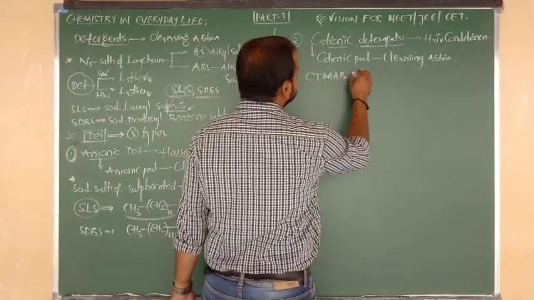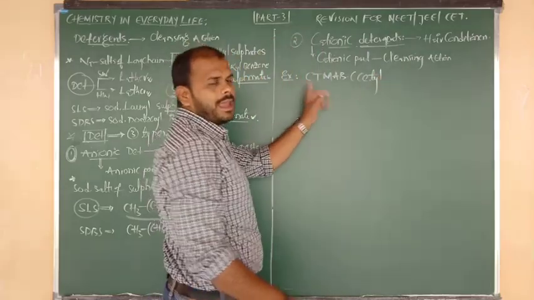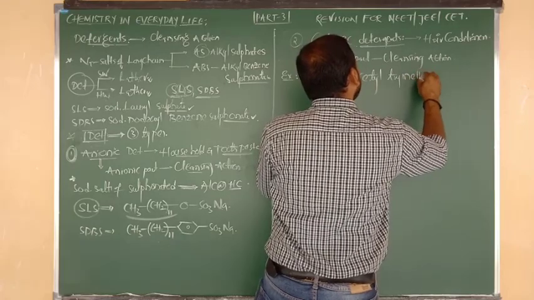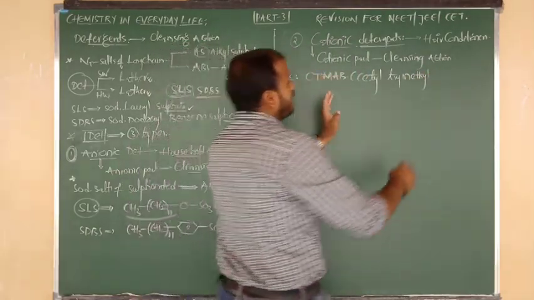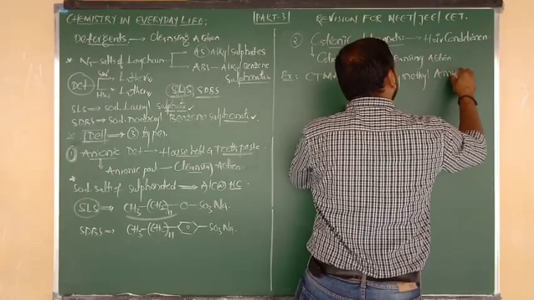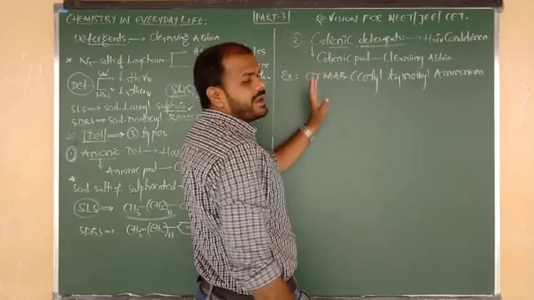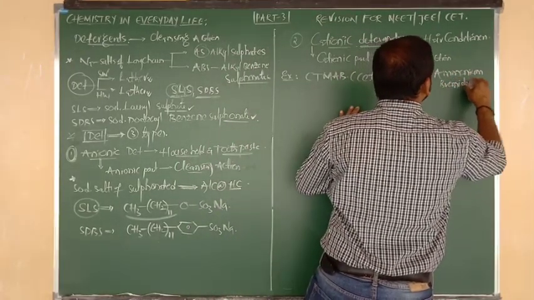What is the abbreviation of CTMAB? C indicates cetyl, TM indicates trimethyl, A indicates ammonium, and B indicates bromide.